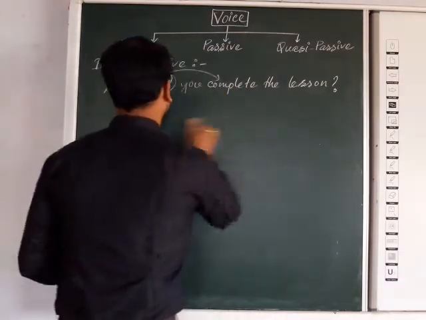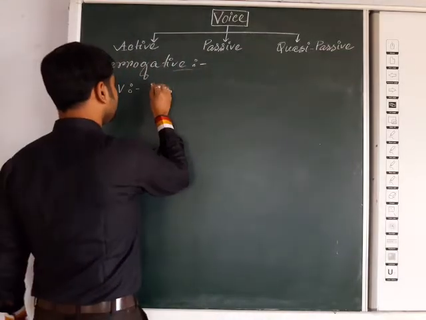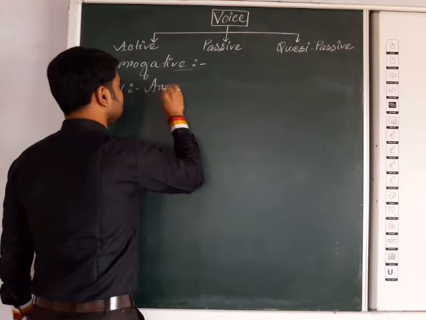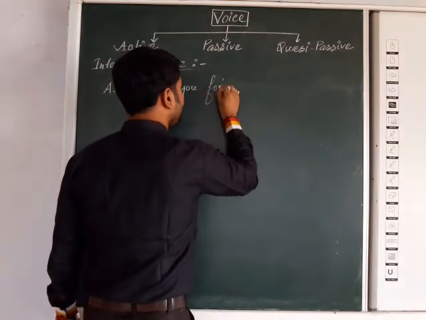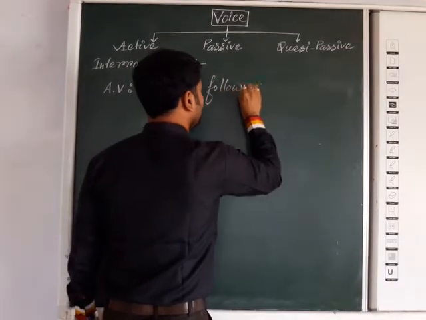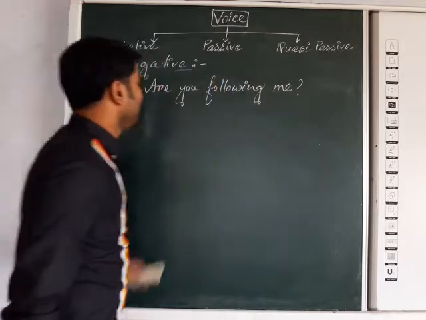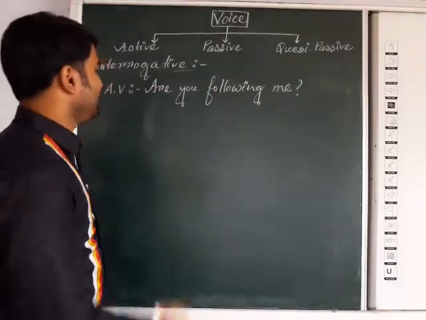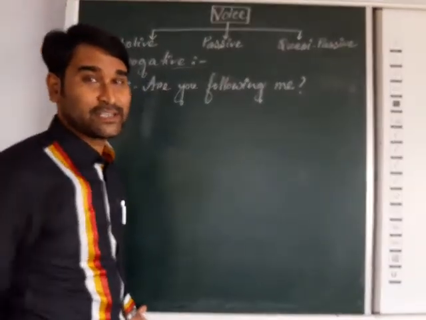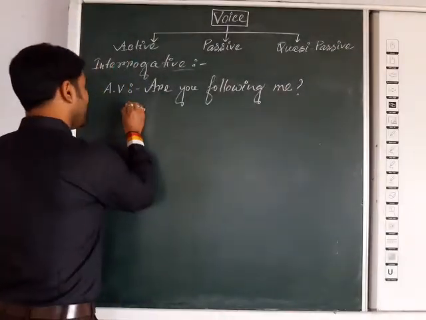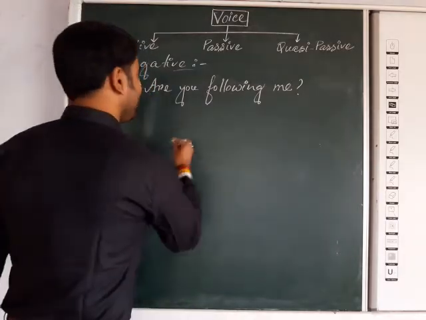Suppose we get another auxiliary verb. Suppose, are you following me? Here you can see "are" is the auxiliary verb. As you know, first try to change it into assertive. It is an interrogative form.